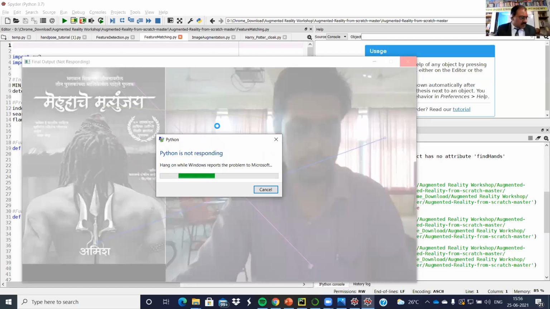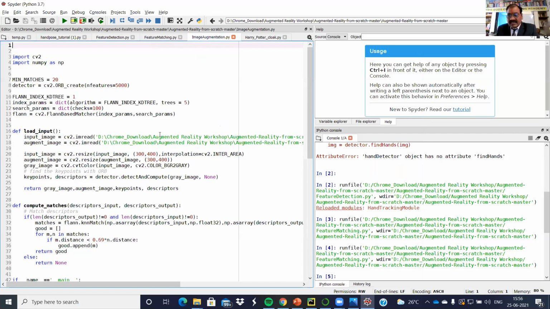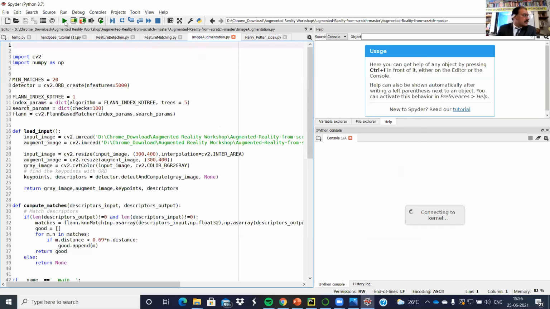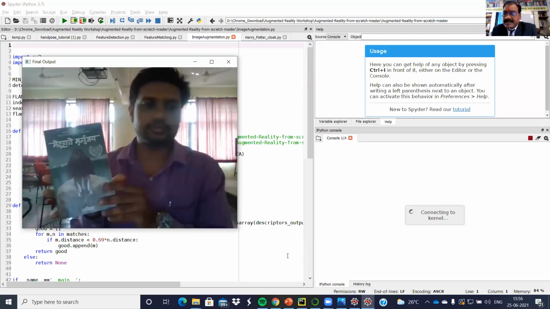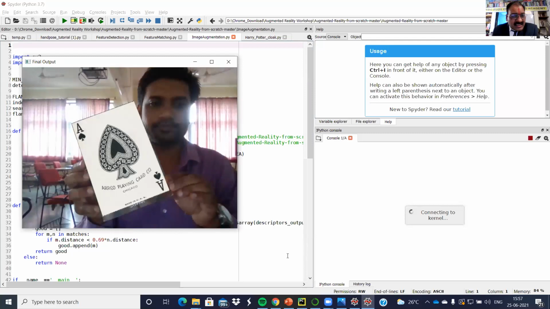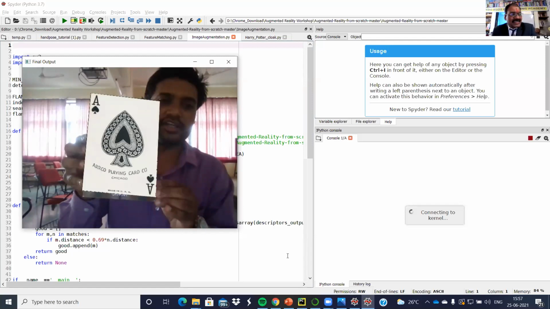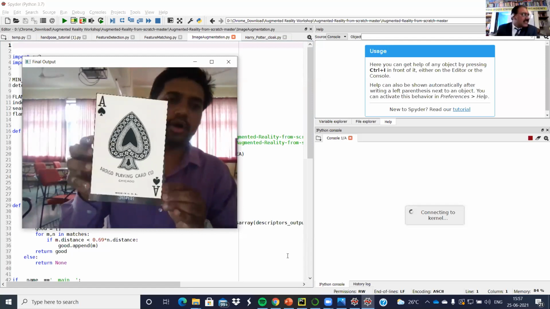I'm using the Anaconda framework and Python 3 with Spyder to do all these things. Now I will be augmenting a virtual object on the book. Now you can see on the screen, I've augmented this virtual object on the book. So first is feature detection, then feature matching, and then augmentation. I am doing all this with raw Python.